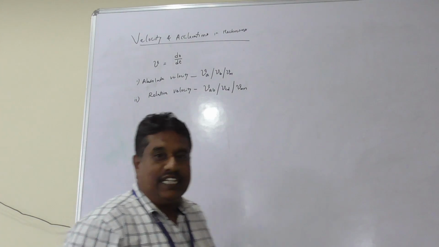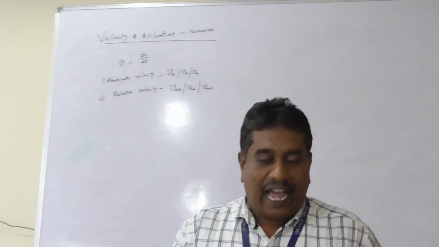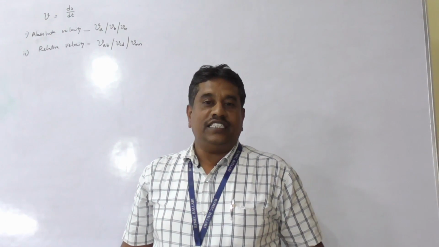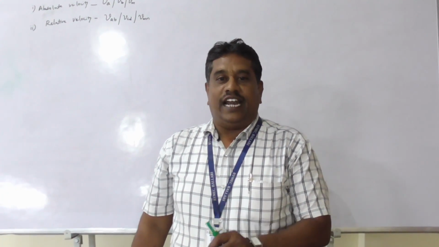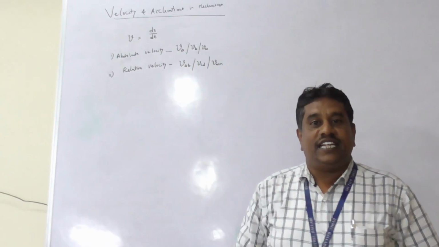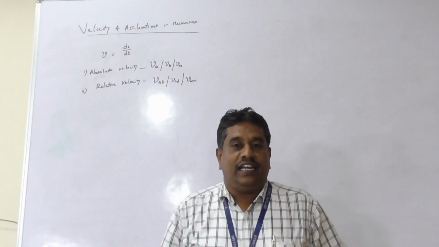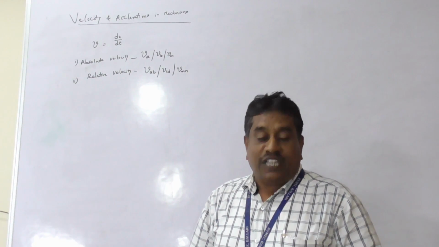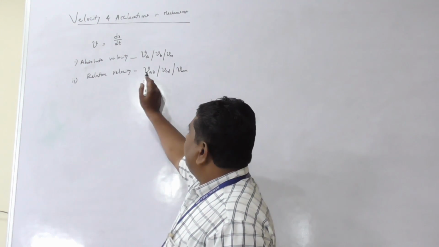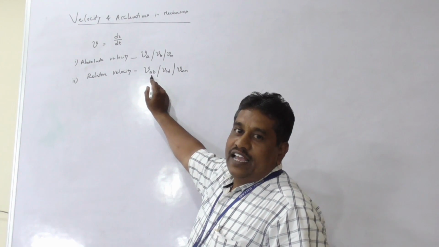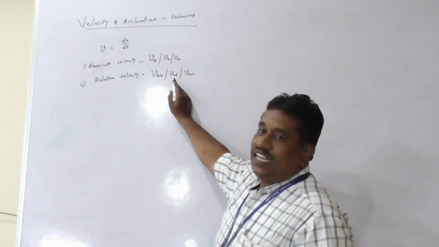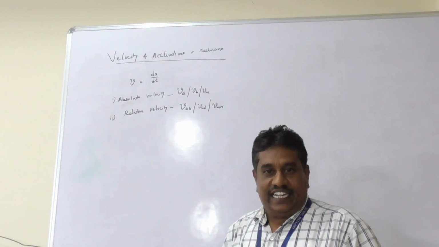So hence velocity is classified into two groups. One is absolute velocity, another one is relative velocity. Absolute velocity is velocity of a moving body with respect to fixed element, and it is expressed as VA, VB, VM, VZ, a single alphabet. Similarly, velocity of a moving body with respect to some other moving body is known as relative velocity, and it can be expressed as VAB, velocity of A relative to B as seen at B. Similarly, velocity of C relative to D as seen at D.